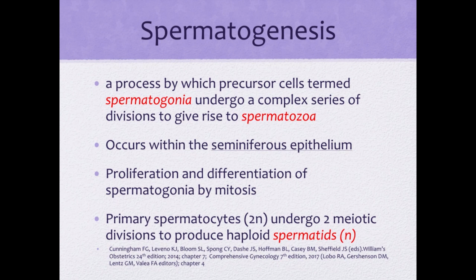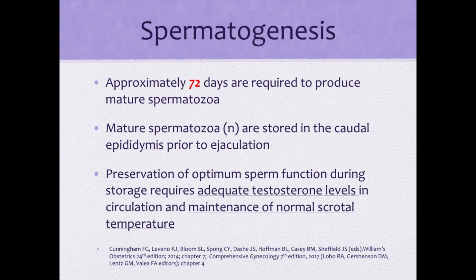Proliferation and differentiation of spermatogonia by mitosis occurs in the seminiferous epithelium. Primary spermatocytes, that's 2N or diploid, undergo two meiotic divisions to produce haploid spermatids, or N. Approximately 72 days are required to produce mature spermatozoa. Mature spermatozoa, which are haploid, are stored in the caudal epididymis prior to ejaculation. Preservation of optimum sperm function during storage requires adequate testosterone levels in circulation and maintenance of normal scrotal temperature.